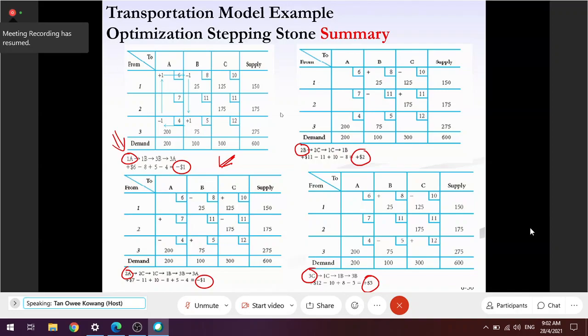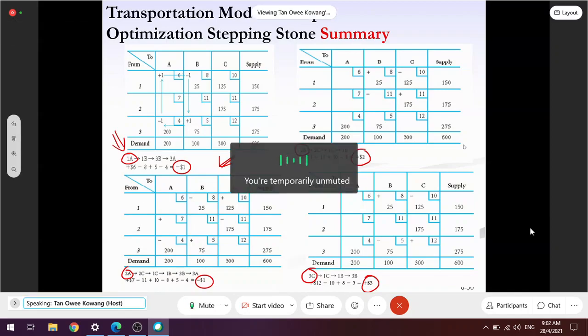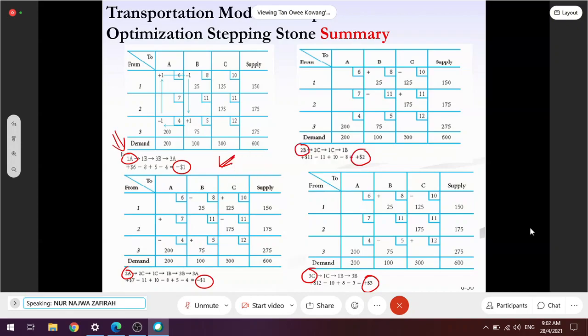Okay, so where we start, are you still there? Yes. Okay, so I would go for 1A, because even though 1A and 2A both indicate that if I move certain units to 1A or 2A, the cost will be reduced by $1 per unit, I will go for 1A because it calls for a shorter path, whereas 2A requires me to involve 6 paths. Okay, so now I will go for 1A.